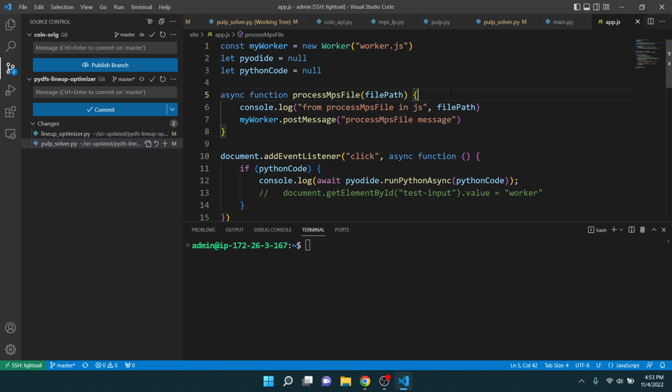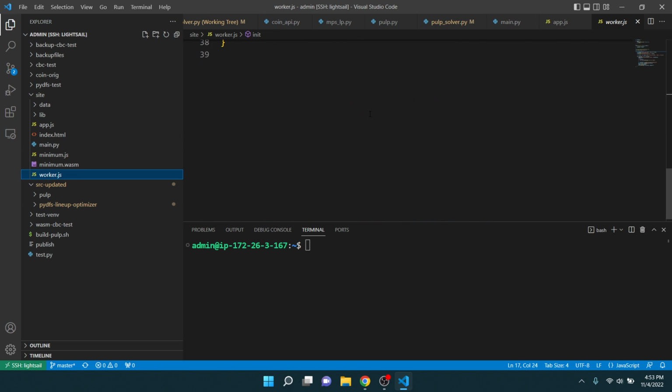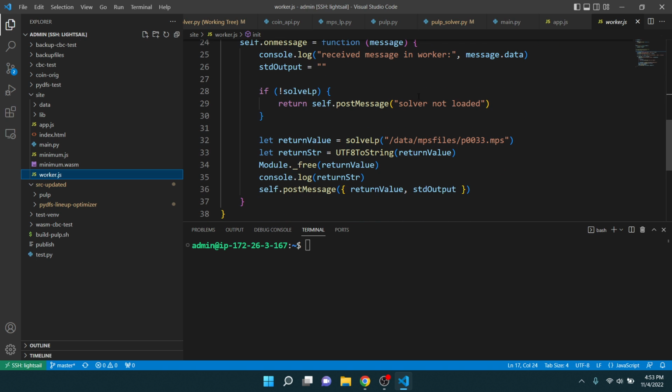So there's a few ways to do this. One way is to pass back a string to the file path and then just the string of the problem, or yeah, of the MPS file data that's passed into this worker. And this worker would receive that message as part of the message, and it would run solve LP. Instead of passing in the file, it would pass in the MPS file data.